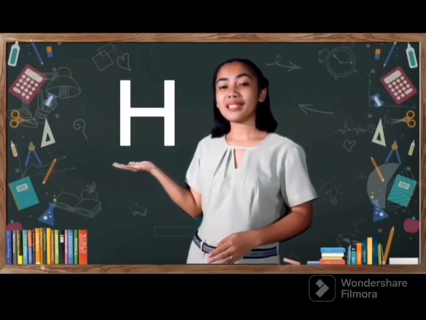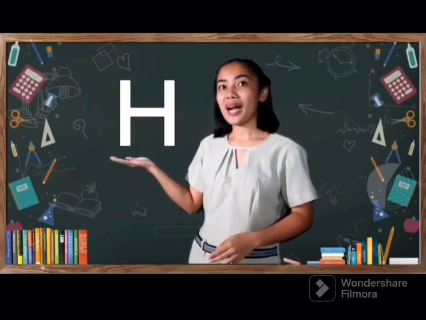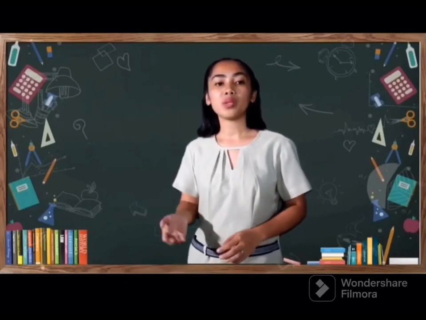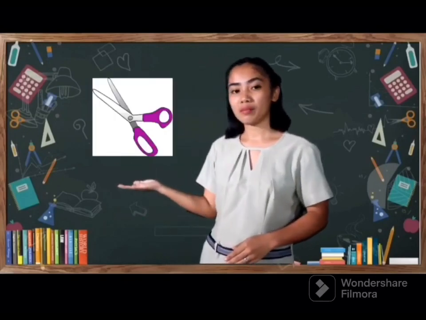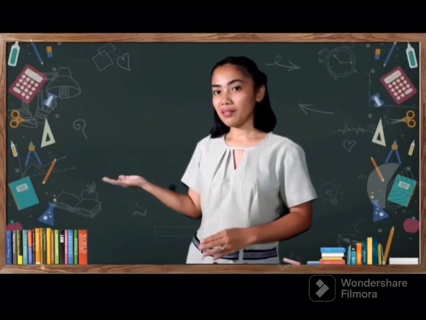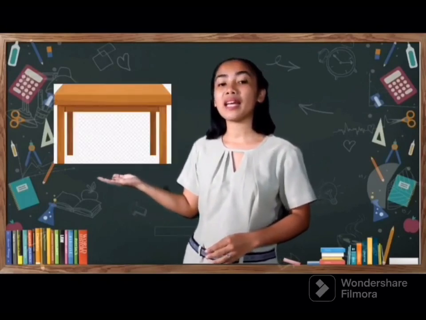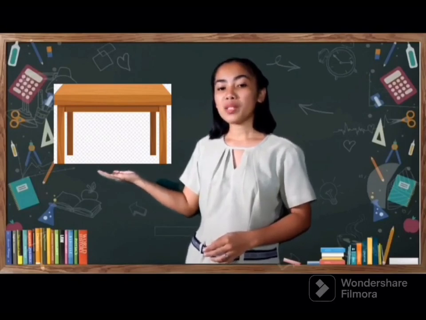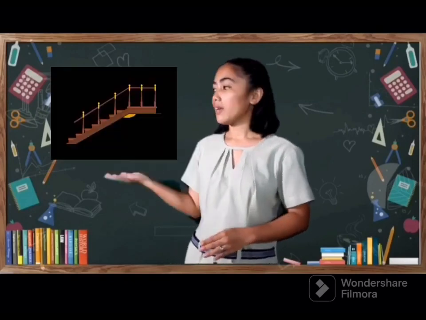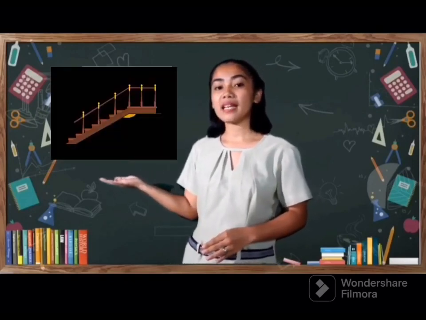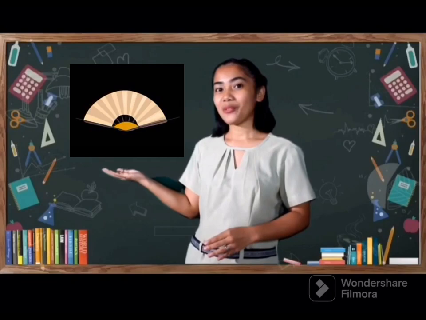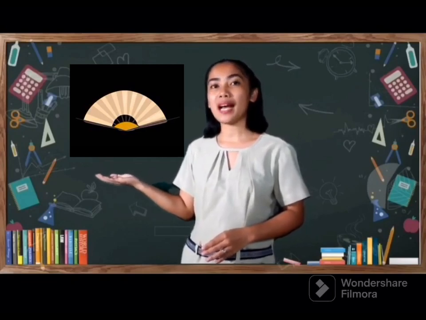Our illustration shows a letter H. It shows a right angle. Yes, it is a right angle because it forms a square in the middle. So number 2, a scissor. It forms an acute angle. Then number 3, yes, it is a right angle. The edge of the table portrays a right angle. And number 4, a staircase. Yes, it is an obtuse angle. Number 5, a fan. Yes, it shows an obtuse angle.